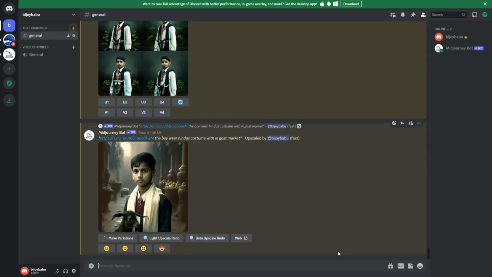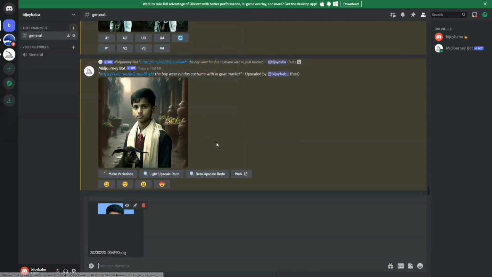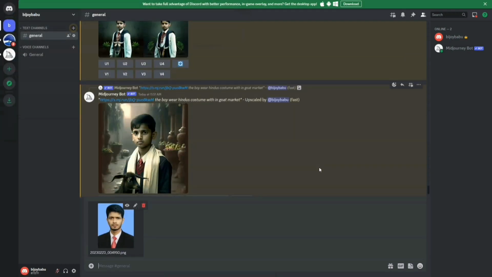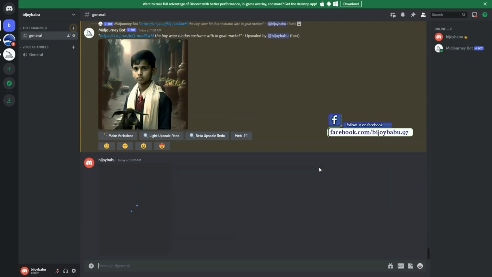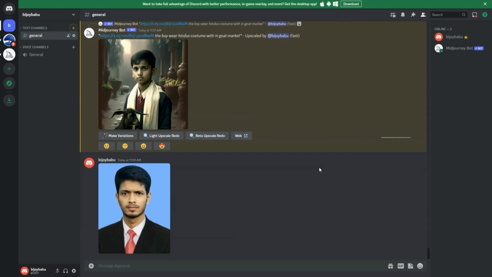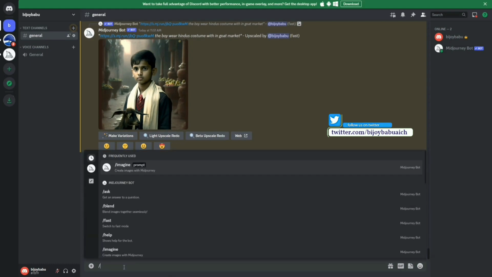At first, click on this plus icon. Then select your expected picture. Press enter. For upload here the image. Now, type here, /imagine.